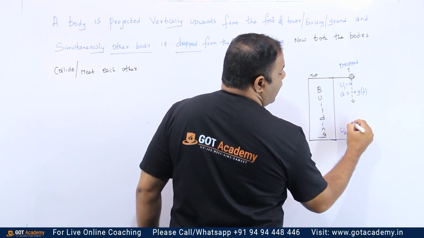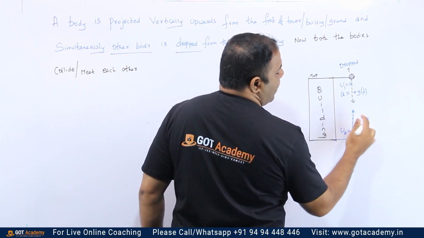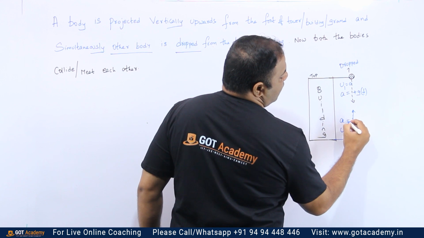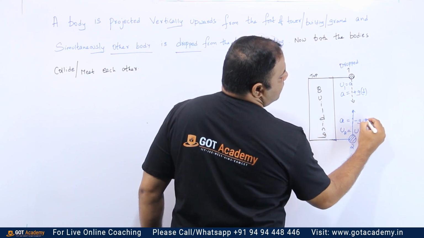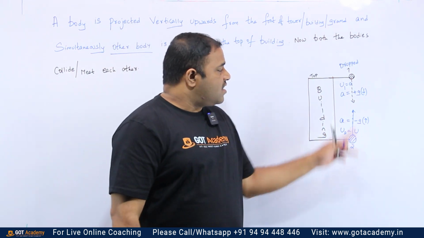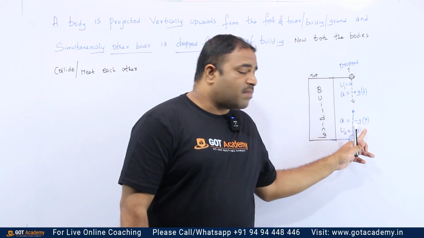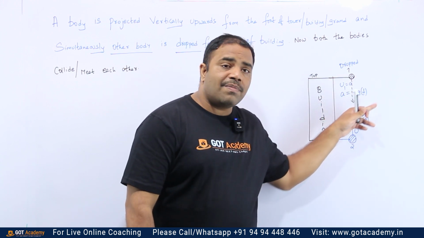Since it is going in upward direction, we have to say that it is having some acceleration. So, acceleration is equal to minus g when it is going in upward direction. These are the first two assumptions you have to be very much clear about. Upward journey, it is minus g, and downward journey, it is plus g.